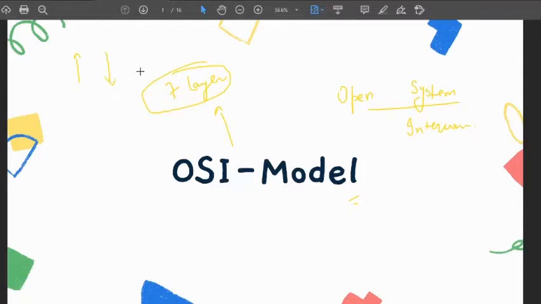This is the first model that explains how the data is transferred and what steps are followed in the sender part and the receiver part. We are going to see each and every layer in detail.